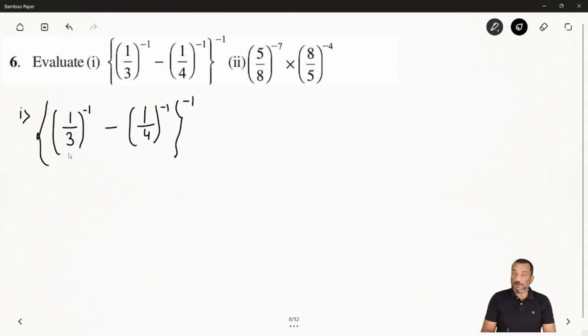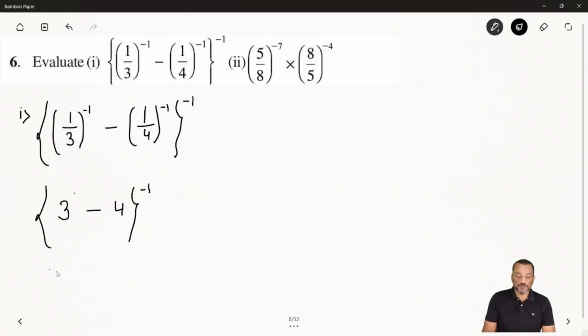First we have to convert both negative exponents inside the curly bracket into positive ones. So this is equal to 3 to the power 1, minus 1 over 4 negative, so you will get 4, and after that curly bracket to the power minus 1. Okay, now after 3 minus 4, how much will you get?